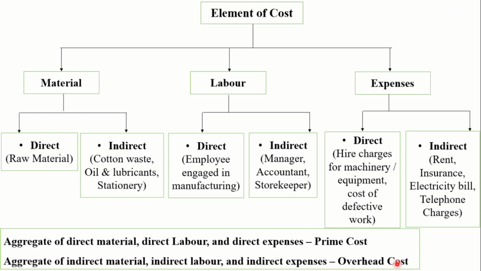Aggregate of direct material cost, direct labor cost and direct expenses is termed as prime cost. And aggregate of indirect material cost, indirect labor cost and indirect expenses, we call it overhead cost. Okay, clear, element of cost. Again, this overhead cost is classified into three different parts. Here one classification is direct and indirect, but these expenses are again classified into three different parts that we are going to see in the next slide.